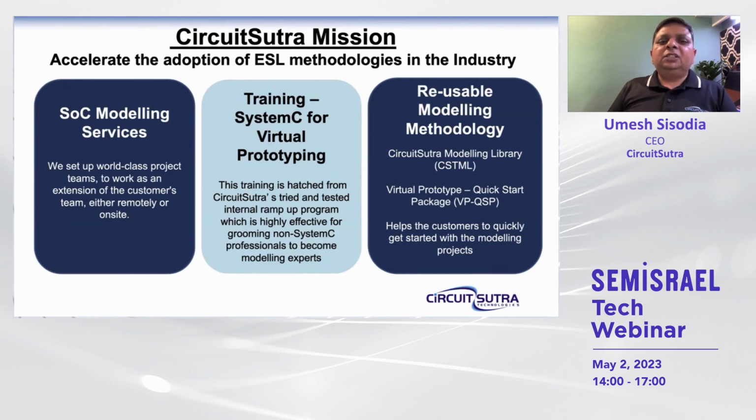This training is beyond the SystemC language. It covers the SystemC language, but beyond that, it covers the modeling techniques and modeling methodologies which are specifically required for virtual prototyping. Over a period of time, we also developed some reusable modeling methodology like the CircuitSutra modeling library and virtual prototype quick start packages, which can be used by customers and which help them to quickly get started with modeling projects.